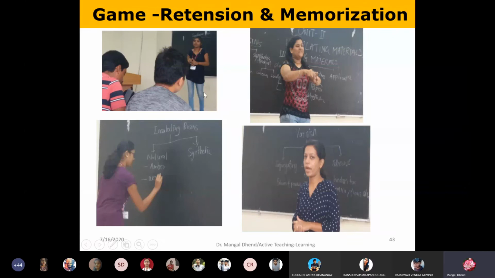So then another game is memorization retention. Now you have come to know how the memorization retention game can be played. So I will go on asking you to retain the points and come ahead and tell how you retain the points. So she shared, and other students also could learn what different tactics we can use for retention. So classifications are there, because in material science a number of things are descriptive.